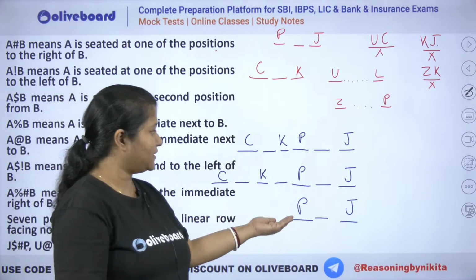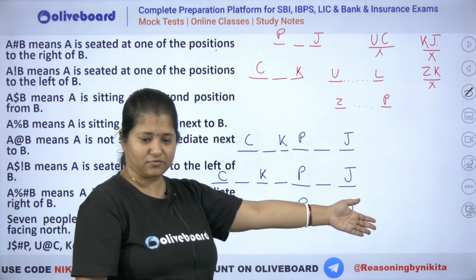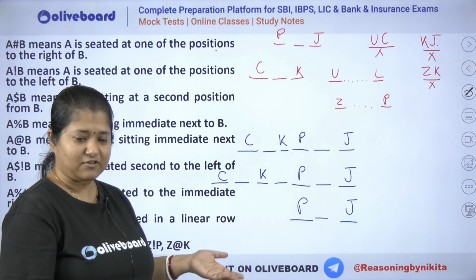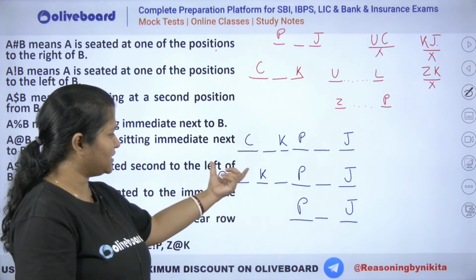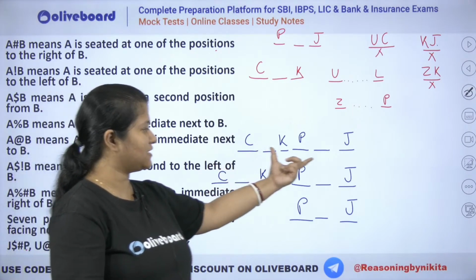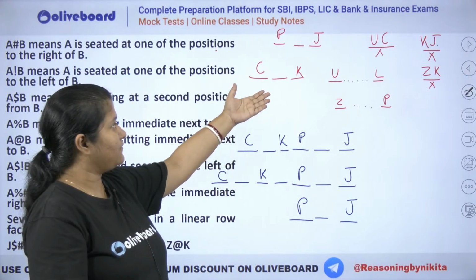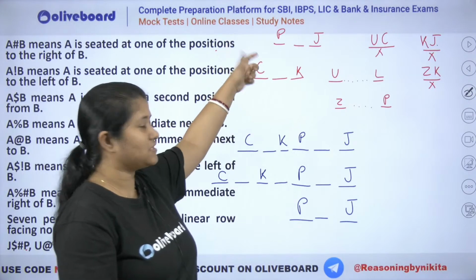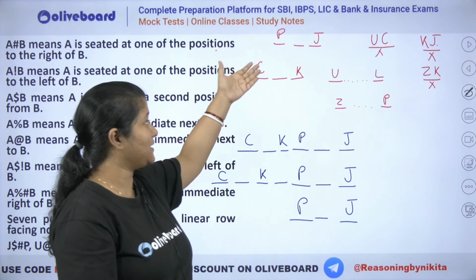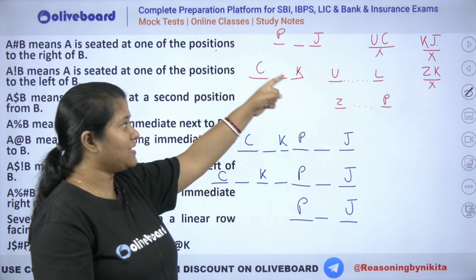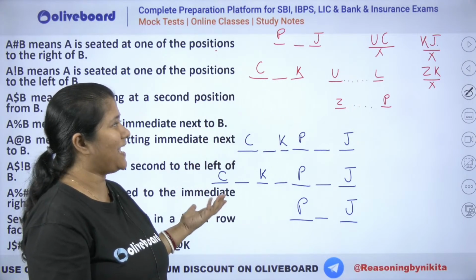ठीक है. अब यहाँ पर देखो, similarly you can have towards the other side also. दूसरे side पे भी possible है. Right? With the help of CK, it will become easy. Absolutely. So you have to place your CK with respect to P and J. Right? Because you can see here that we have this fixed information, that P is second to the left of J and C is second to the left of K. And K is not a neighbor of J and Z.